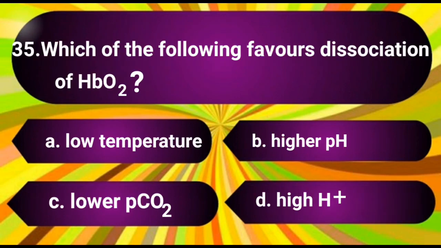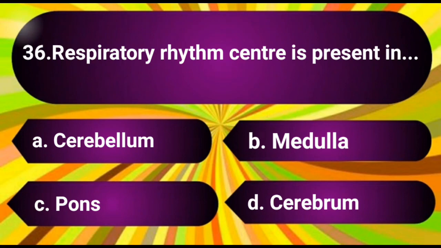Question number 35. Which of the following favors dissociation of HbO2? The options are A. Low temperature, B. High pH, C. Lower pCO2, D. High H+. The answer is D. High H+.